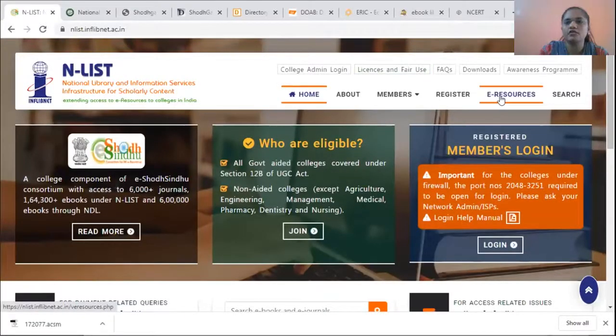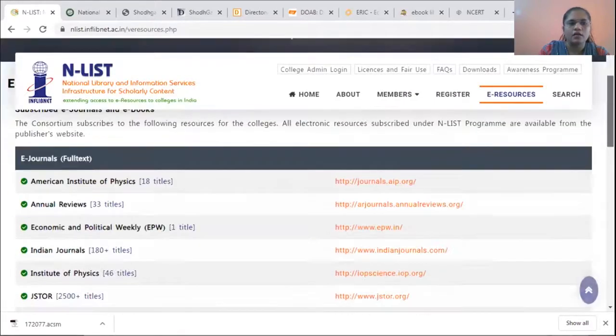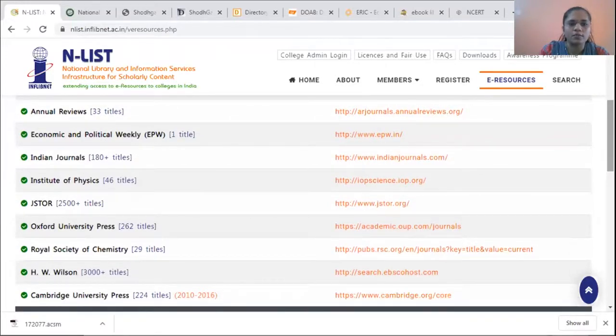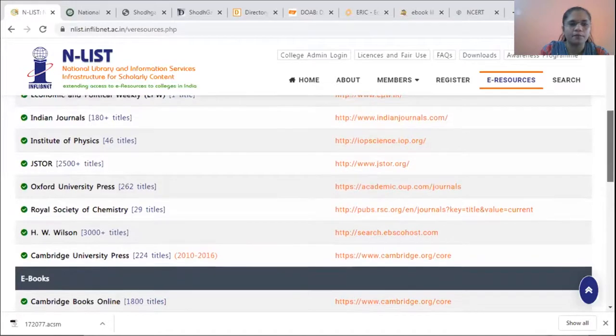Now we will see the e-resources which are provided in the ENLIST. E-journals: these are the publishers which provide e-journals for the database ENLIST. American Institute of Physics, Annual Reviews, Economic and Political Weekly, Indian Journals, Institute of Physics, JSTOR, Oxford University Press, Royal Society of Chemistry, H.W. Wilson, Cambridge University Press.